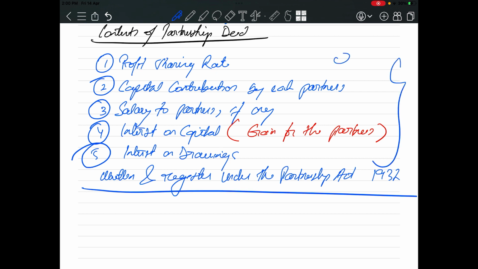Right? As I have told you, if these things are on an oral basis, will it have any legal compliance? Will it have any legal obligations? No. If a partner commits any fraud, the other partners will not be able to do anything against him legally. So this partnership deed is very important too. It should be in written form and it should be registered under the Partnership Act 1932. Okay, simple. Now let's discuss in detail what is interest on capital.